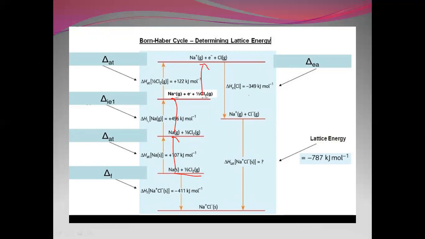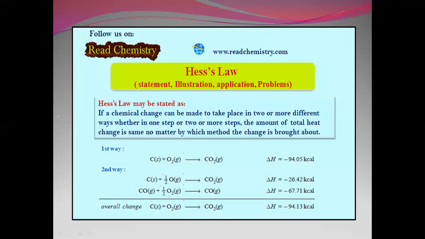And then both the ions are combining to form NaCl. That is how you are calculating the lattice energy by summing up all the enthalpies together. We get the lattice enthalpy of sodium chloride, which is calculated as minus 787 kilojoules per mole.